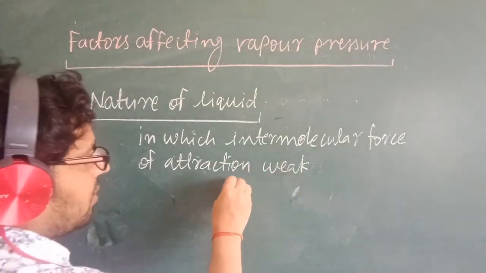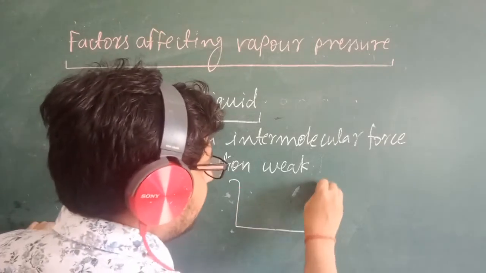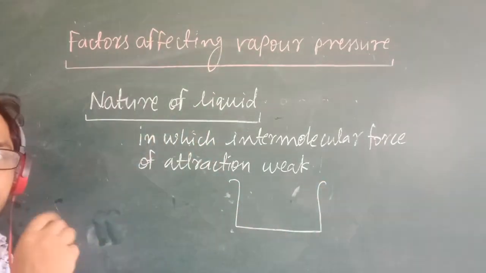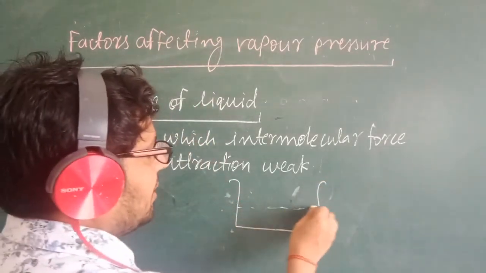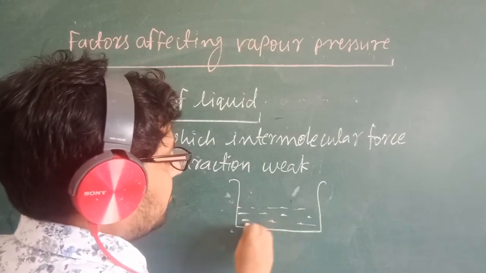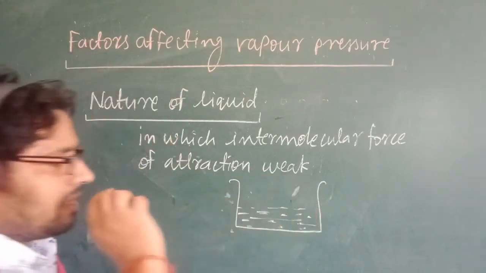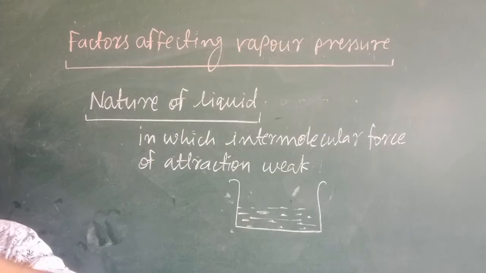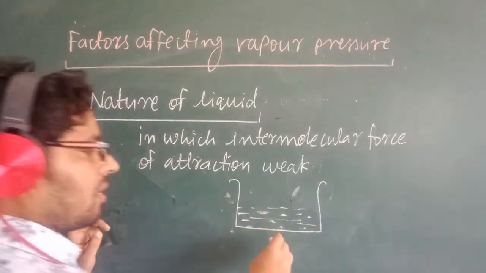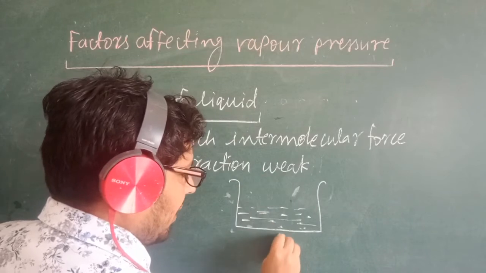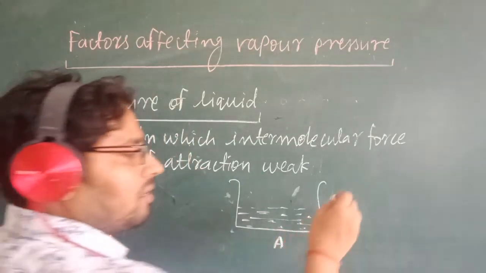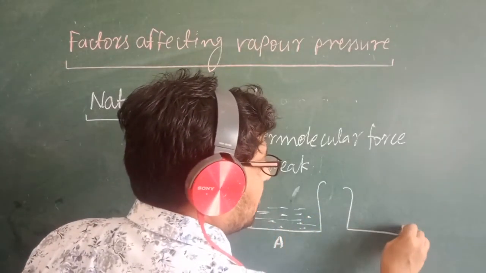Suppose this is a container in which the liquid is present. Now I will explain here with two examples. Suppose I have a container A in which liquid A is present, and this is the second container in which liquid B is present.